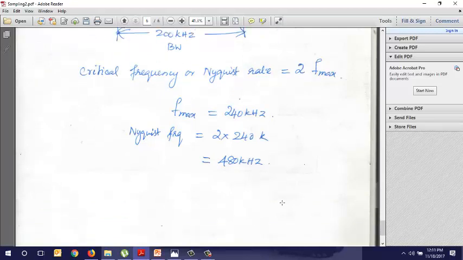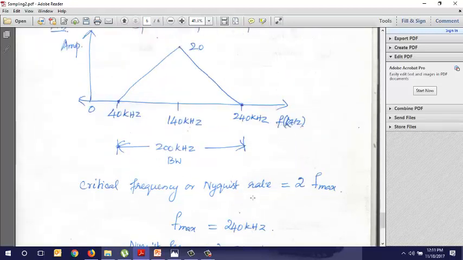When you see a sampling problem, first see what frequency components are available, whether it is a single frequency or a composite signal. If many frequency components are available, take the maximum frequency, and the maximum frequency into 2 will be the required sampling rate for no aliasing. Suppose the sampling rate given is less than that, there will be aliasing, and you must be able to find the aliasing frequency. If the spectrum is given, the aliasing frequency will lie within minus pi to plus pi, which refers to plus or minus fs by 2.